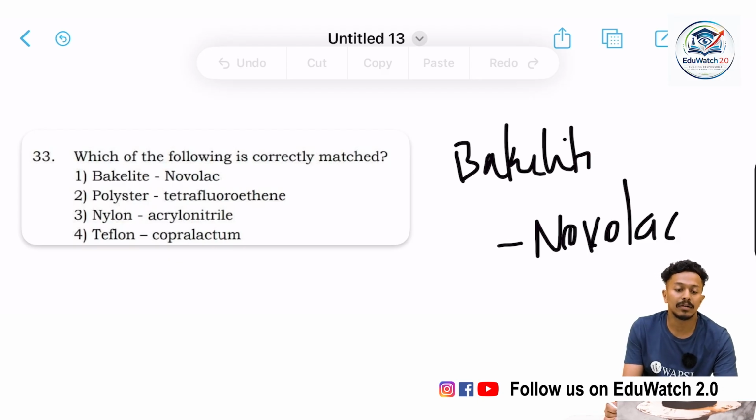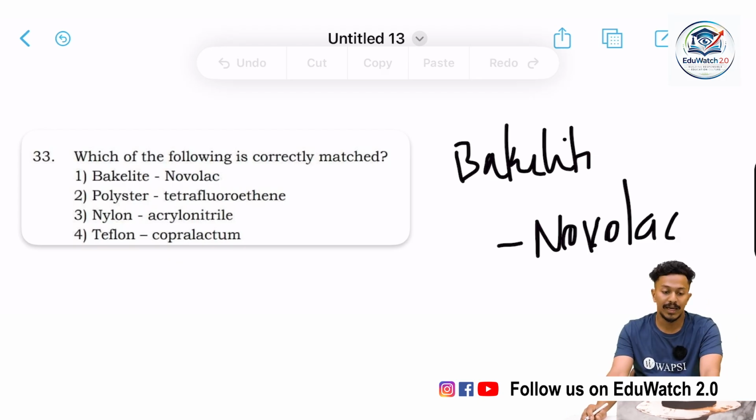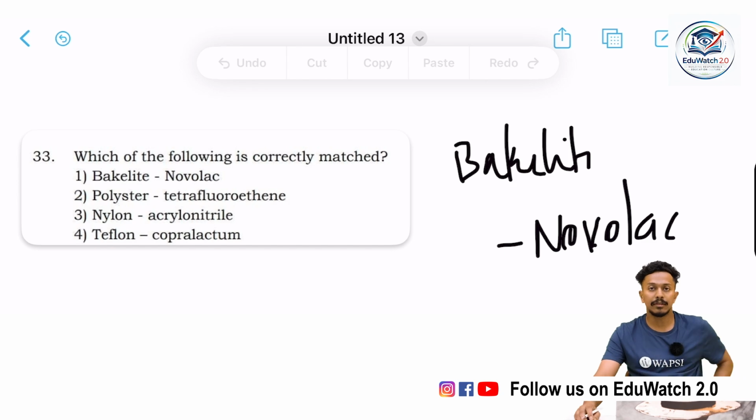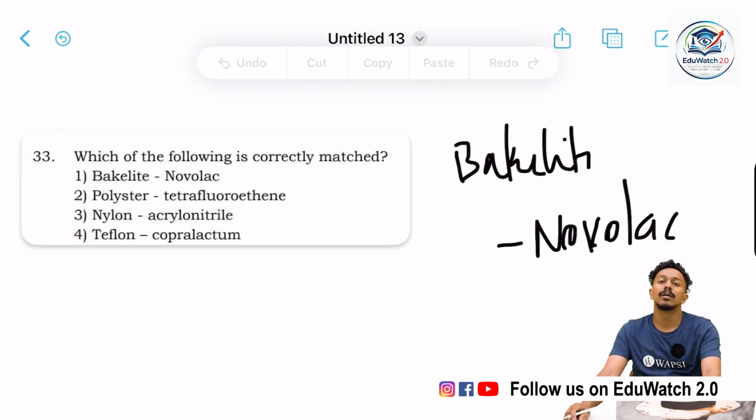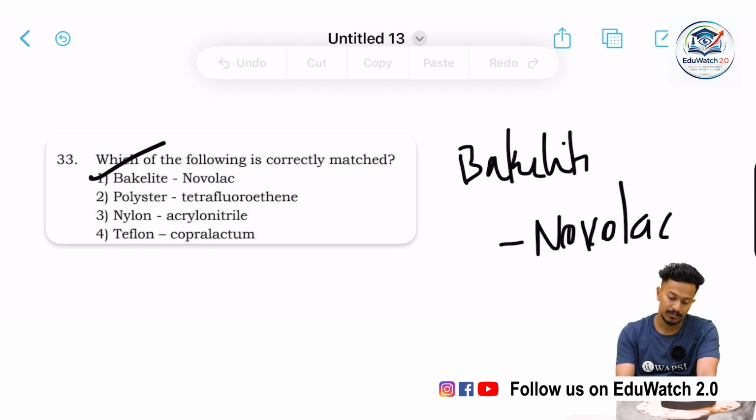Actually, what is bakelite here? Bakelite is a thermosetting polymer, not a thermoplastic. It is formed by the polymerization of phenol and formaldehyde, and it cannot be remolded after it has set. Novolac is also a thermosetting polymer which cannot be remolded. So the correct option would be bakelite and novolac, option 1.